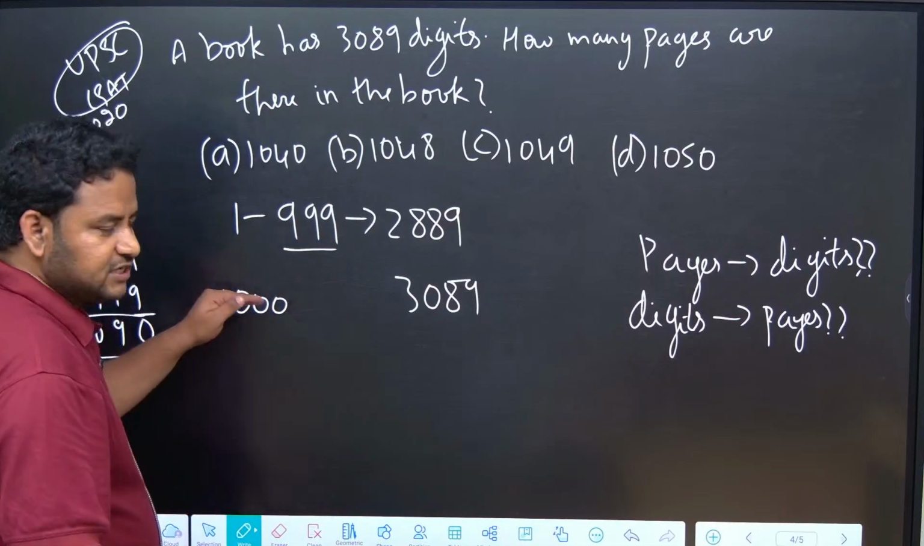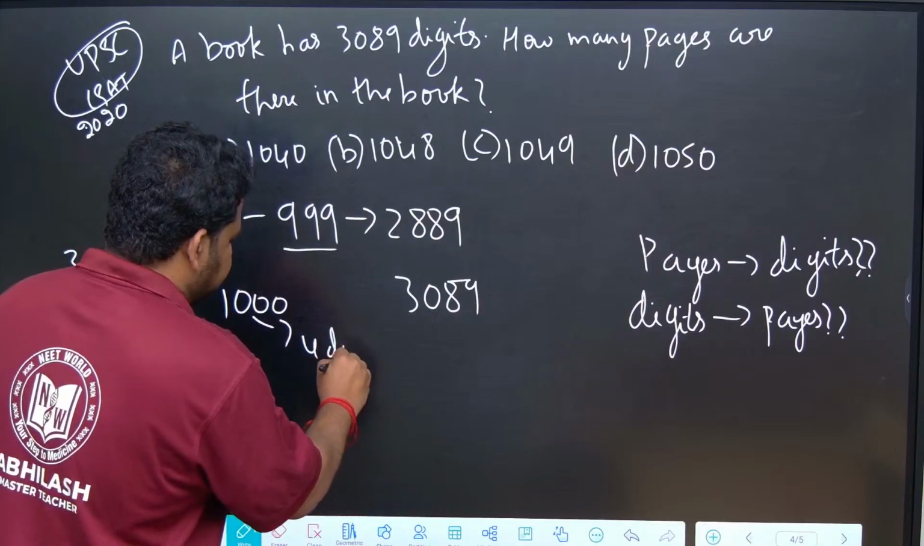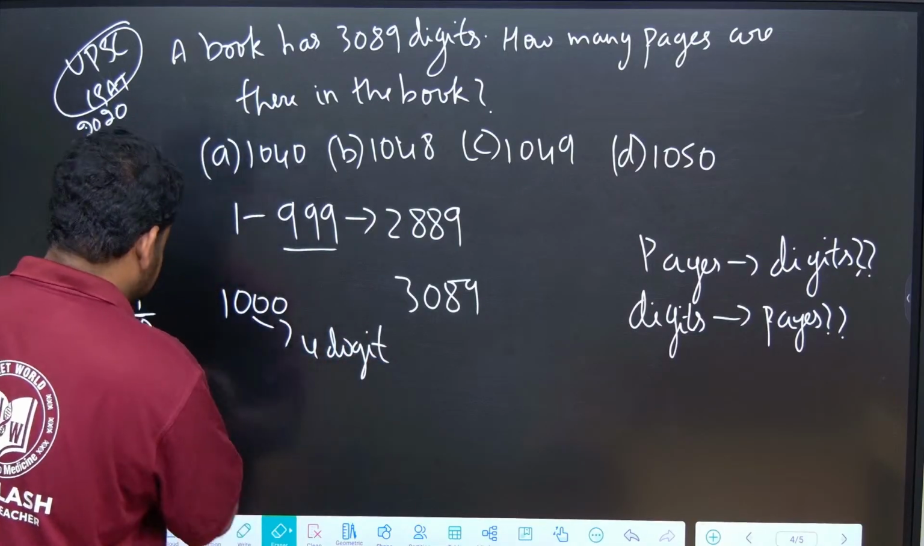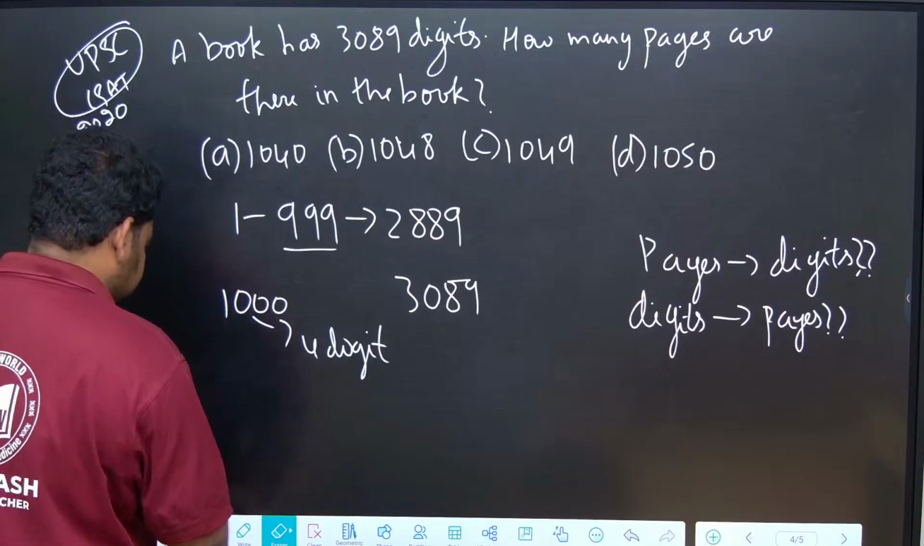1000. So this is how many digit number? 4 digit number. This is 4 digit number. So no need to do this. This will become more complex, not required. So what I can do is, this is 4 digit number.